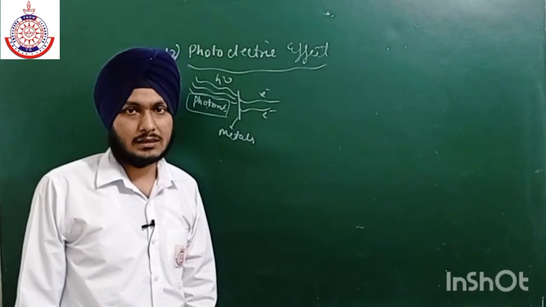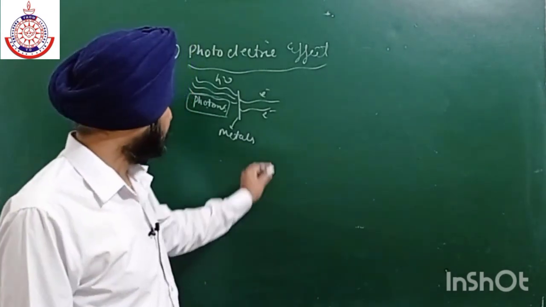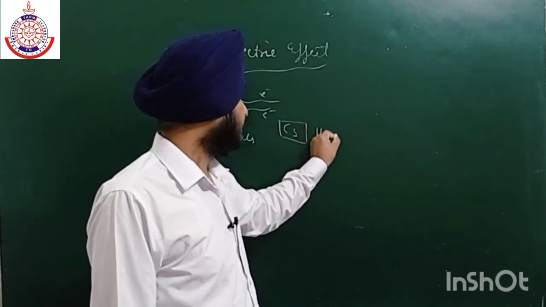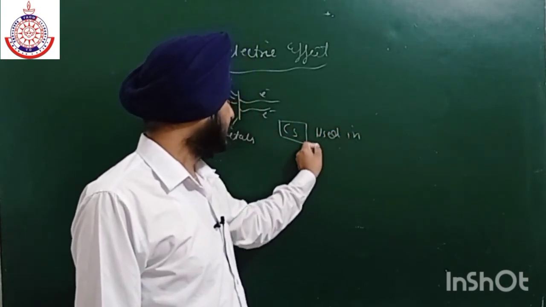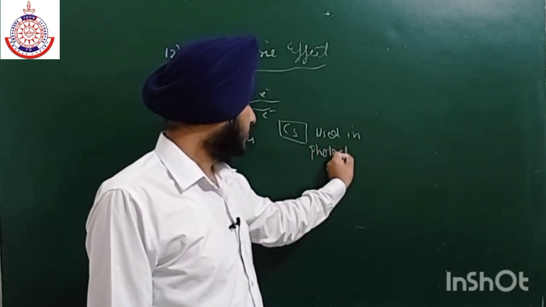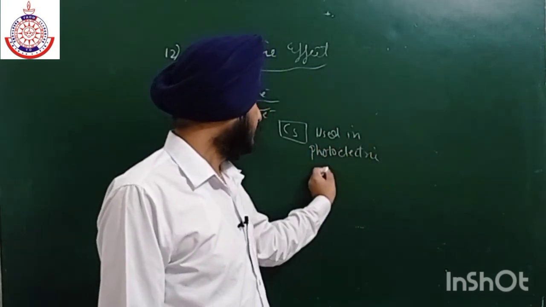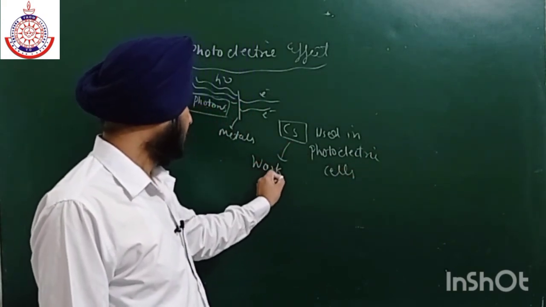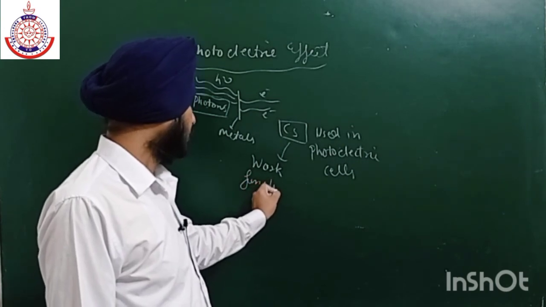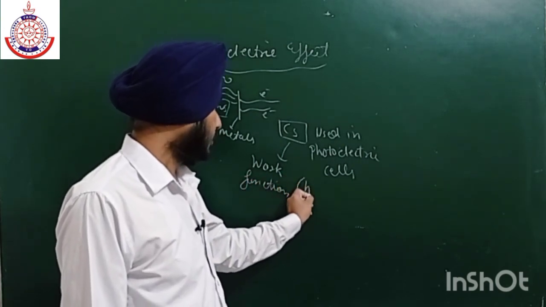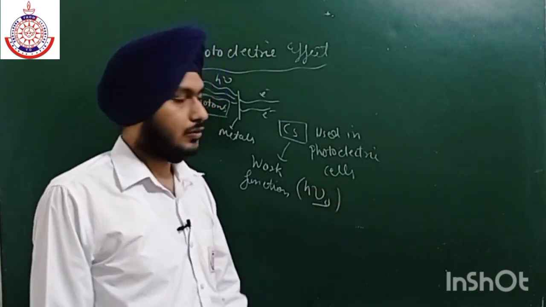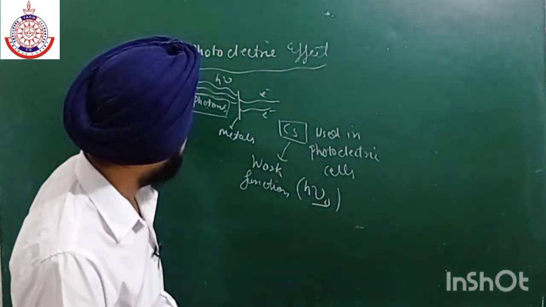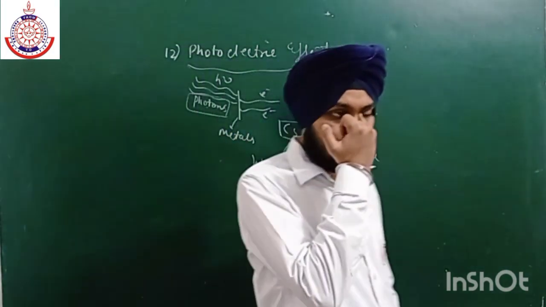That is known as photoelectric current, and that is why cesium is used in photoelectric cells, because its work function is very low. Work function is h nu naught, where h nu naught is the threshold frequency. So they can easily show the photoelectric effect due to their low ionization energy.